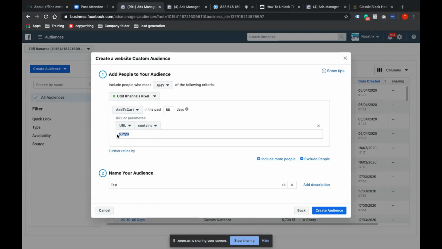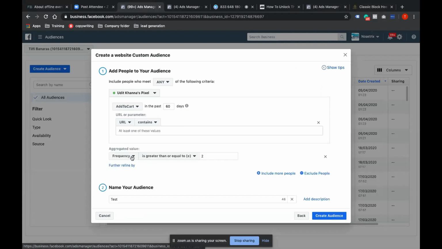So here it will not take because this category is not existing. It's a different pixel altogether. Okay, so I'm just telling you how we can do that. Now the next part is aggregated value. So aggregated value is how many times a person has visited.